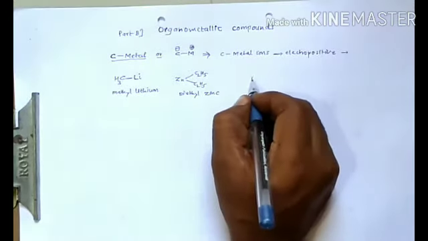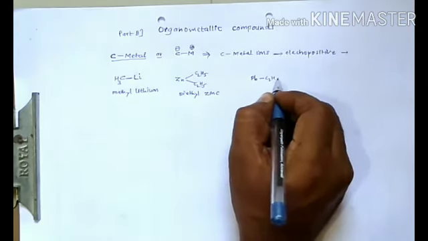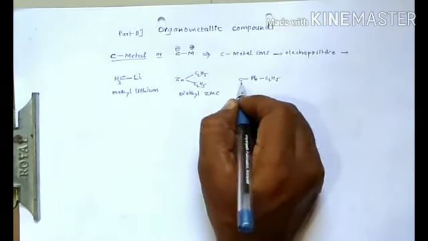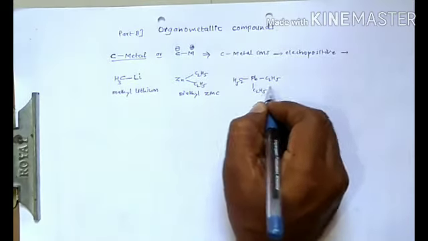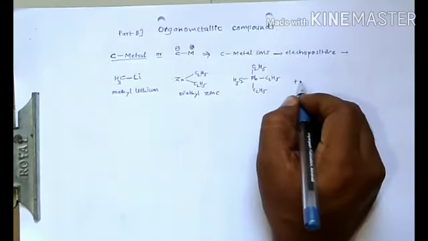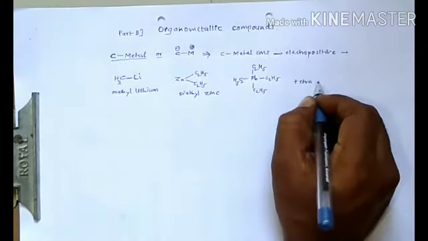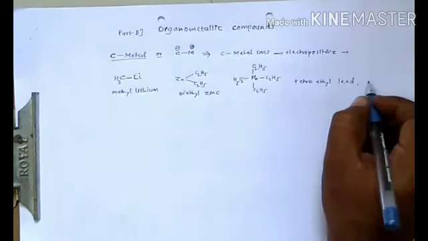You can have Pb attached to four ethyl groups, called tetraethyl lead, etc.